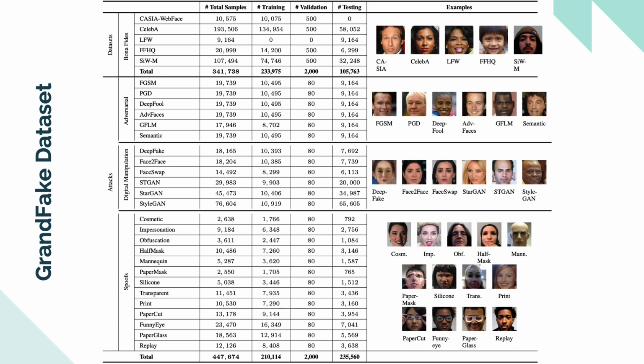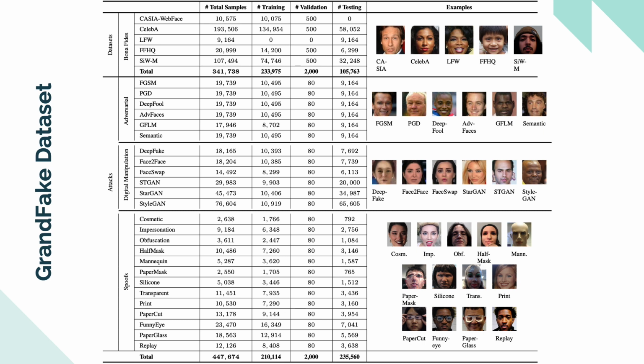For digital manipulation, we utilize all the clips from FaceForensics++, including identity swap from FaceSwap and DeepFakes, and expression swapping by Face2Face. We also utilize two state-of-the-art models, StarGAN and STGAN, to generate attribute-manipulated faces in CelebA and FFHQ. And finally, we use the pre-trained StyleGAN2 model to also synthesize 100,000 fake faces that do not exist in the real world.